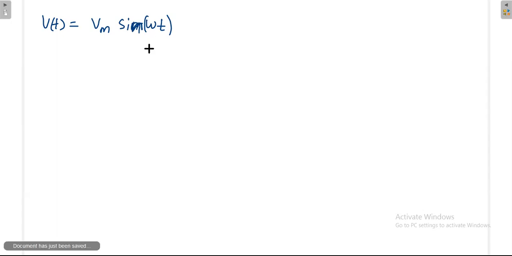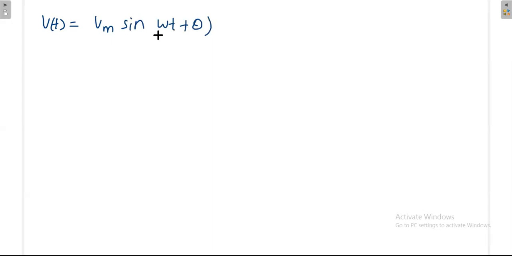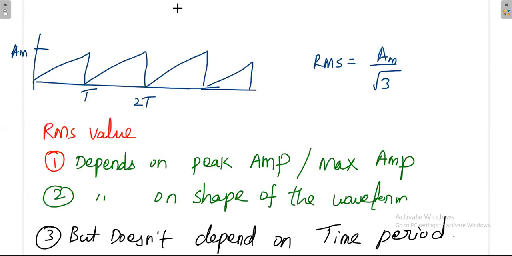The mathematics will be a little bit confusing. Finally, our answer will be Vm divided by root 2, because when you have a single signal, your RMS value does not depend on the phase shift. That I can include here as a note.